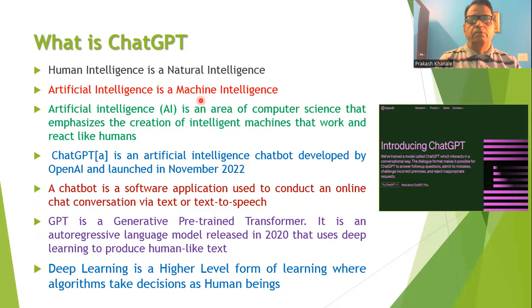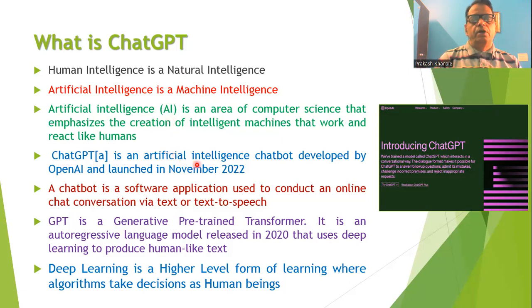But it is possible to develop some algorithm, some program, through which intelligence can be incorporated into these machines as well. And this branch of computer science, which emphasizes the creation of intelligent machines that work and react like a human being, is called artificial intelligence or AI.